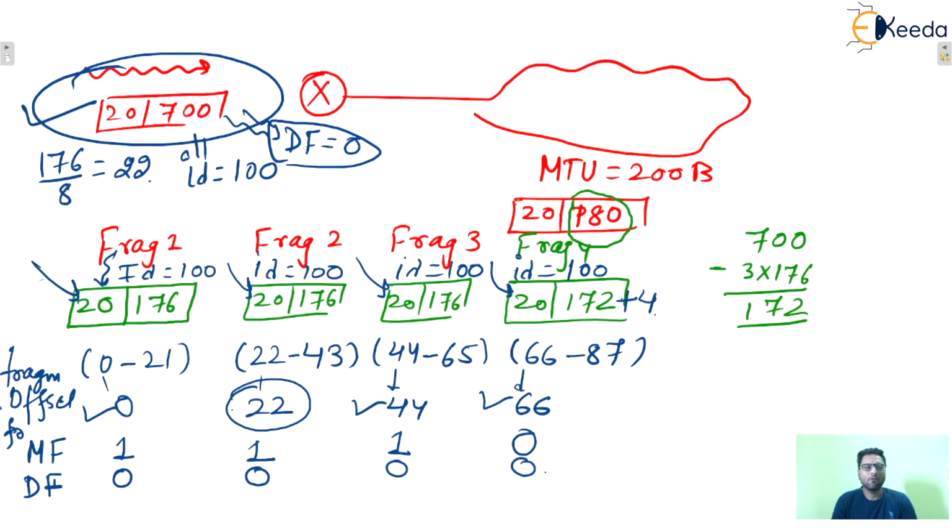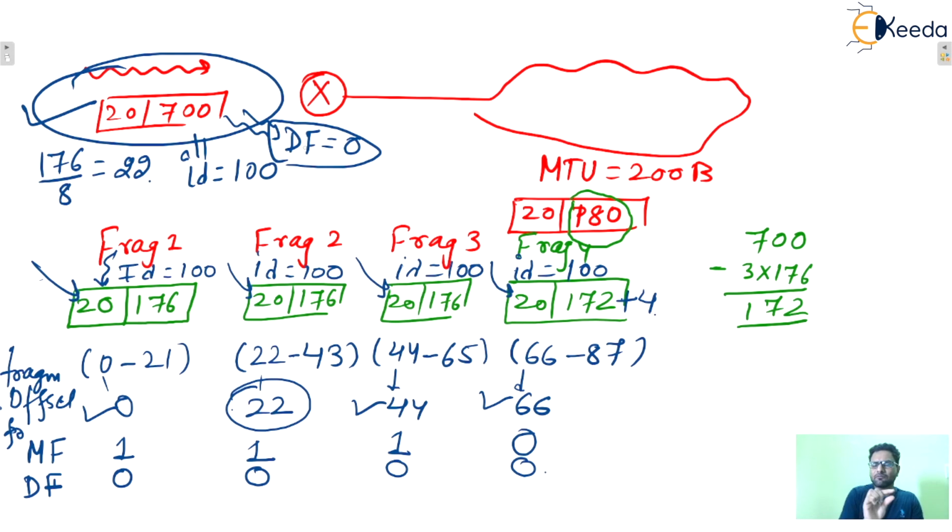Now, why is this scaling by 8 used? You can see in the second row of the IP header that the fragment offset value is 13 bits. The value should not exceed what can be represented with 13 bits. So if we use a scaling factor of 8, then any number will be adjustable.